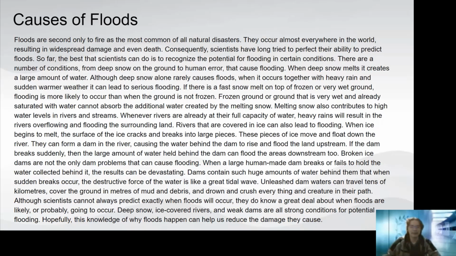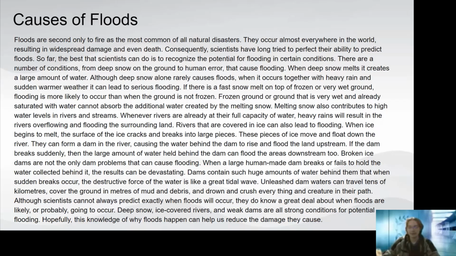They can form a dam in the river, causing water behind the dam to rise and flood the land upstream. If the dam breaks suddenly, then a large amount of water held behind the dam can flood the areas downstream too.